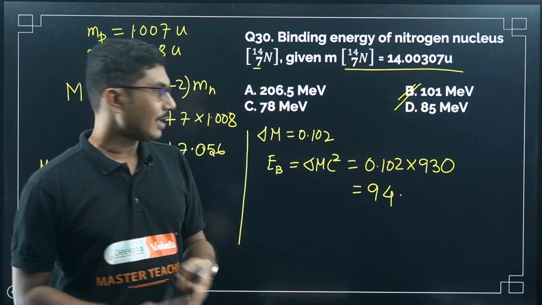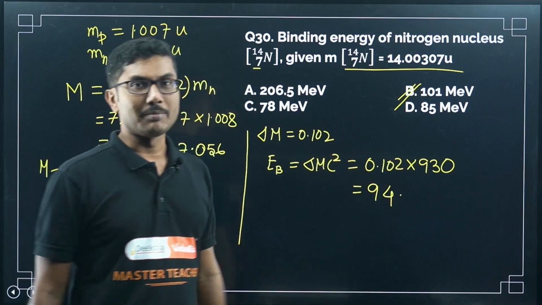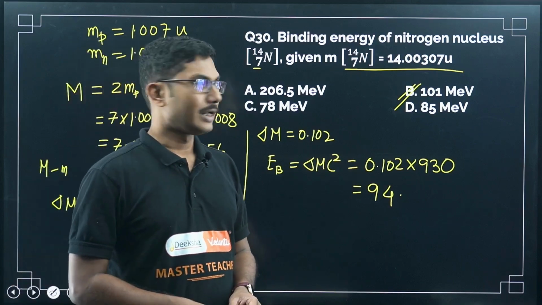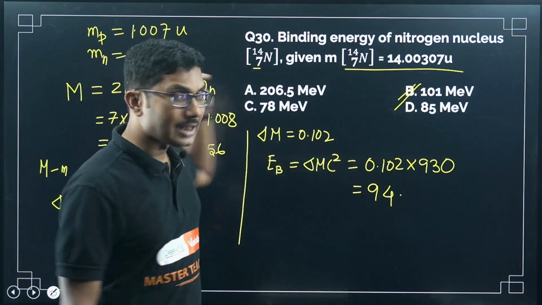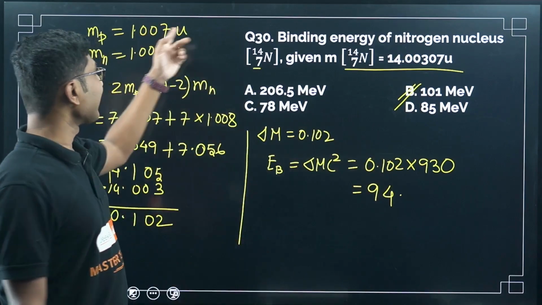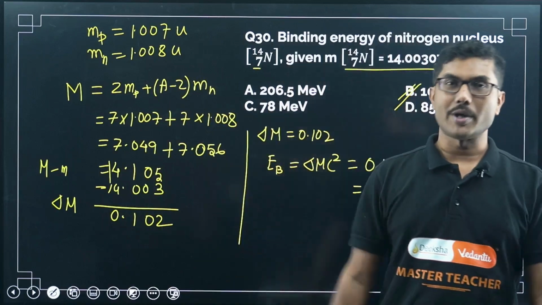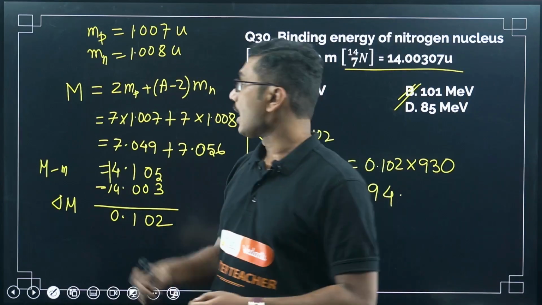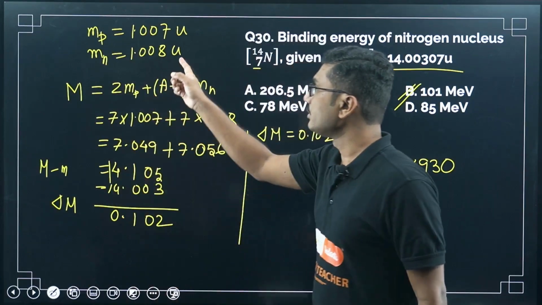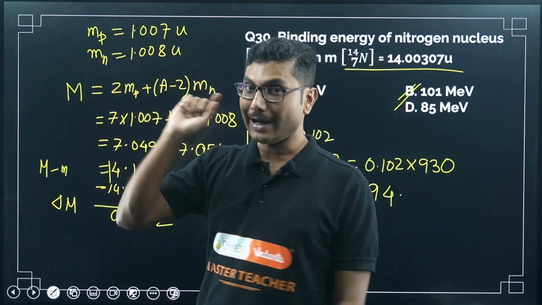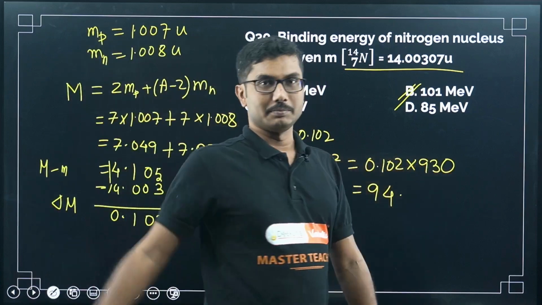Because we reduced the values, our actual answer will not be 85 but 101. Be careful. When two answers are almost closely matched, which one should we take? Should we take 85 or should we take 101? If you have used a calculator, if you have used all the correct values of MP and MN, then you would have got the value 101. But because you approximated the values, you have reduced the values. More important thing is you have reduced the values.